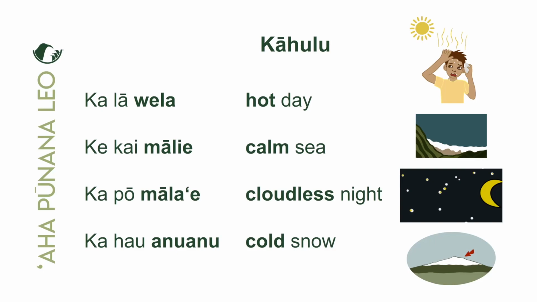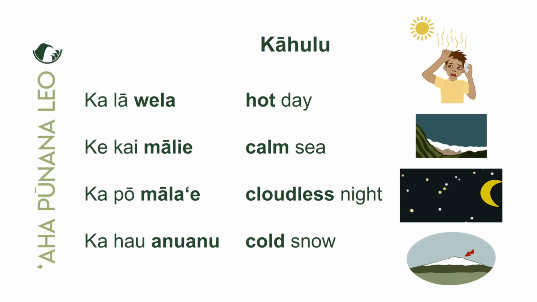Something to keep in mind is that when we start learning ʻŌlelo Hawaiʻi and we realize that, oh, the descriptive words come after the thing, do not get in the mindset that Hawaiian is backwards. In fact, most languages are just like ʻŌlelo Hawaiʻi, where the descriptive word comes after the noun. So we think of it as this is the way it is, and most languages of the world follow this criteria. Okay, so think of it that way.